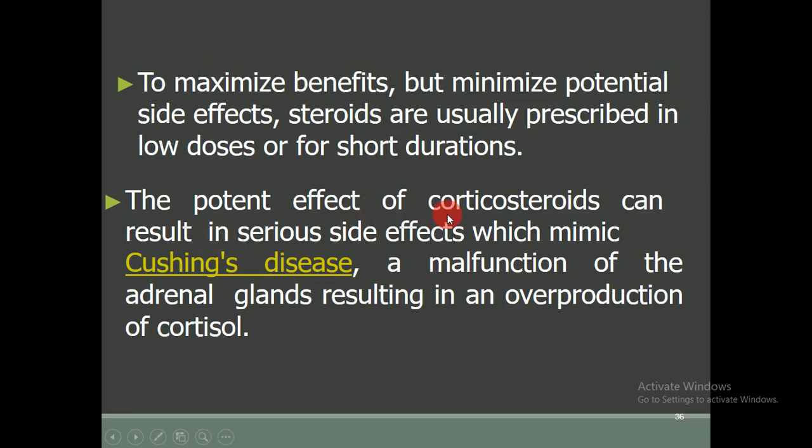The potent effect of corticosteroids can result in serious side effects which may cause Cushing disease and malformations of the adrenal gland, resulting in the overproduction of cortisol. The adrenal gland is responsible for the production of adrenaline, and in Cushing disease, the malformation of the adrenal gland results in overproduction of cortisol; the cortisol production becomes overactive.